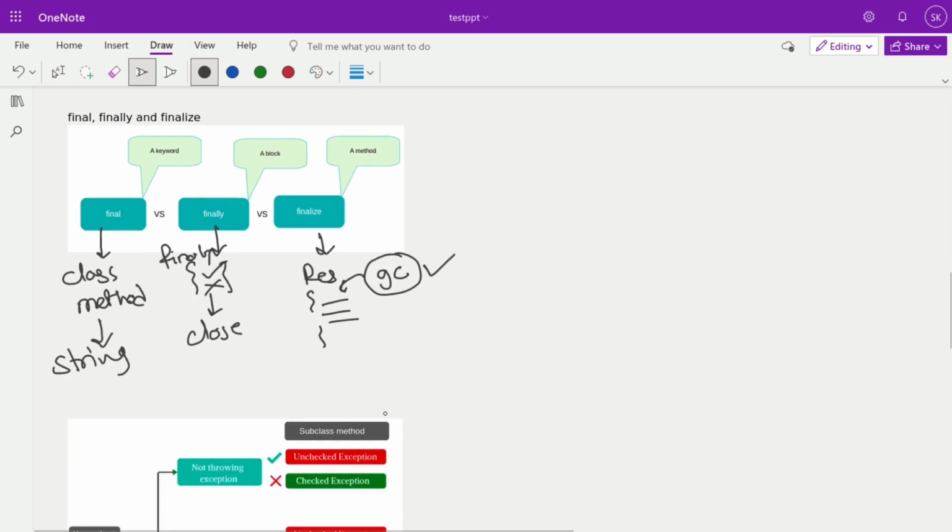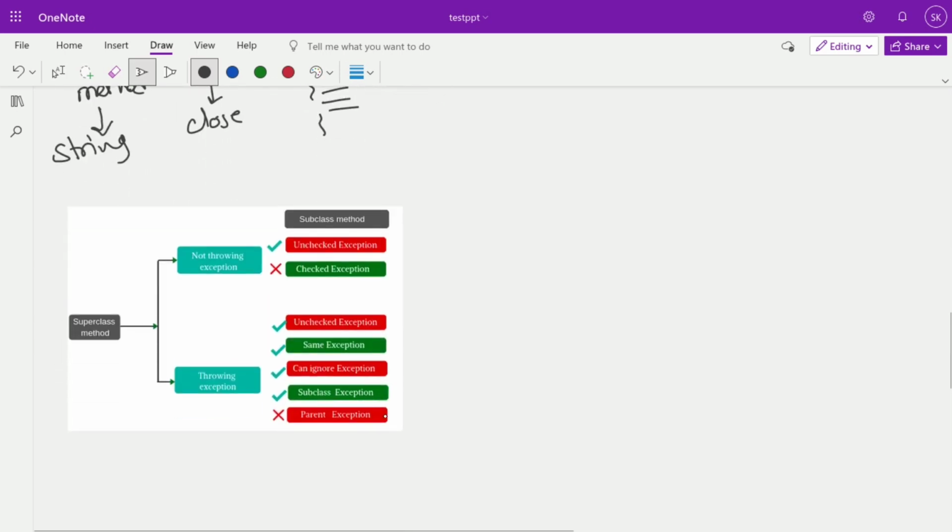Okay, then the next topic is method overriding, or you can call it exception overriding. There are two cases: the parent class has an exception defined, or the parent doesn't have an exception. We will check both cases.